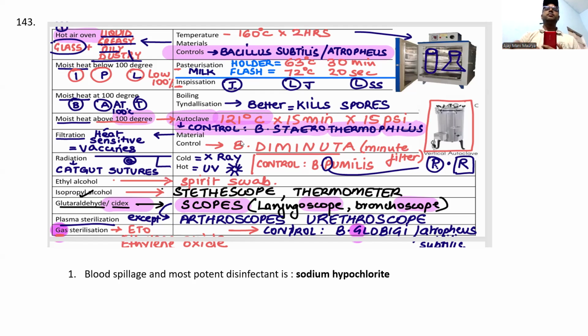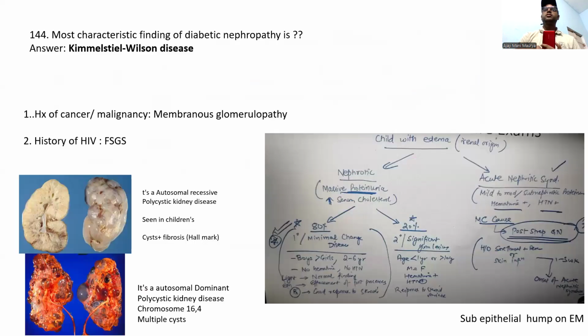Please remember this table, guys. Six more. The most characteristic finding of diabetic nephropathy is Kimmelstiel-Wilson disease.